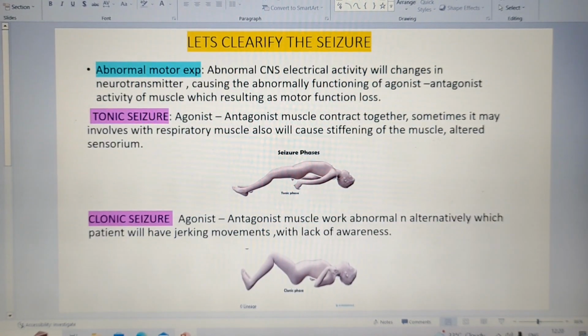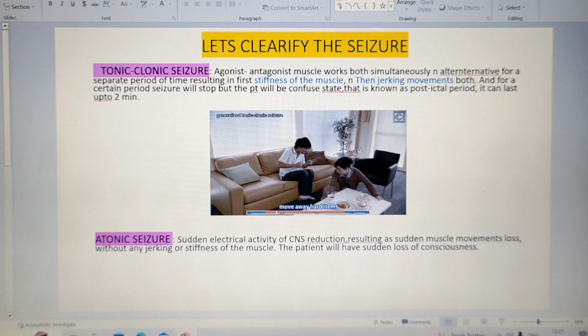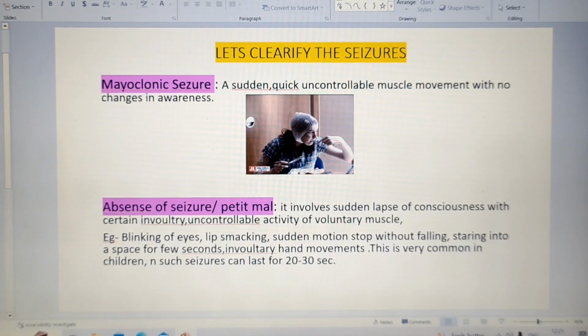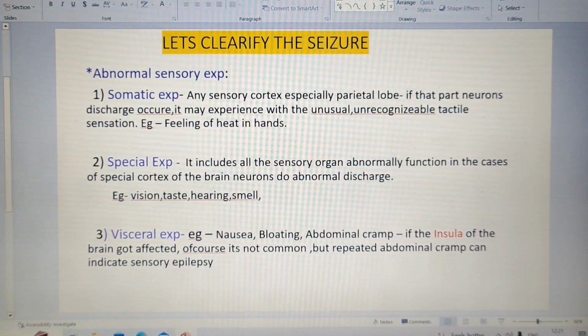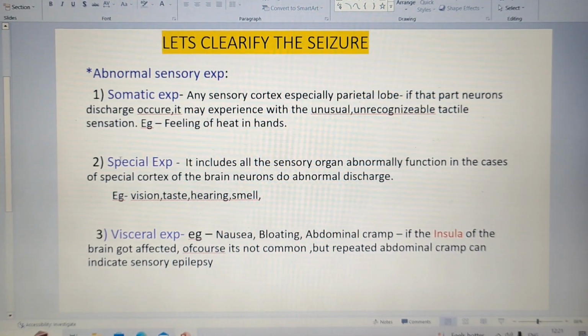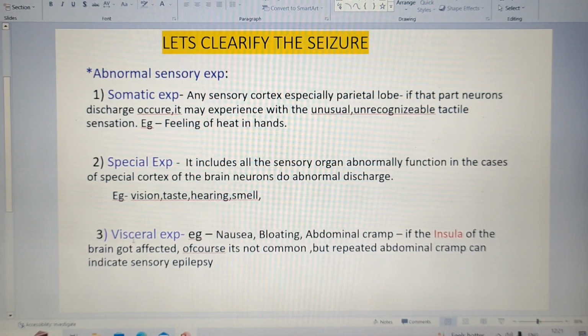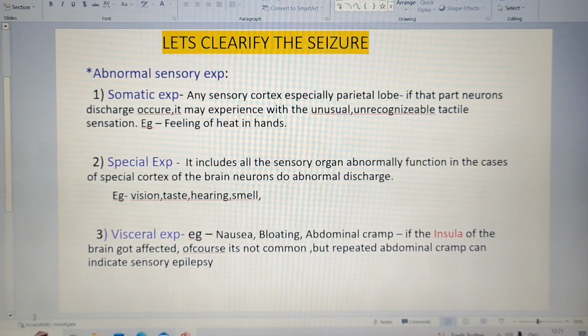In the motor experience, we have studied the tonic seizure, clonic seizure, tonic-clonic seizure or grand mal seizure, atonic seizure, myoclonic seizure, and absence seizure or petit mal seizure. In the abnormal sensory experiences, we have studied abnormal somatic experiences, abnormal spatial experiences, and abnormal visual experiences.